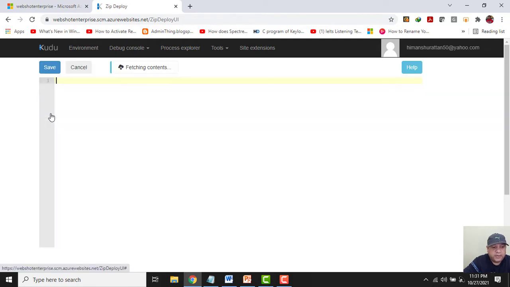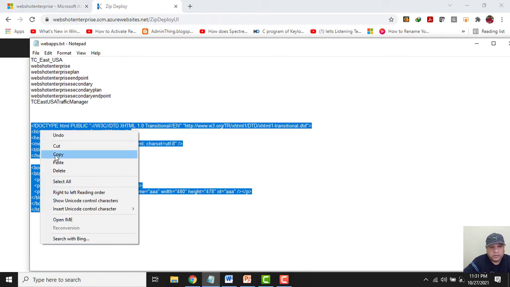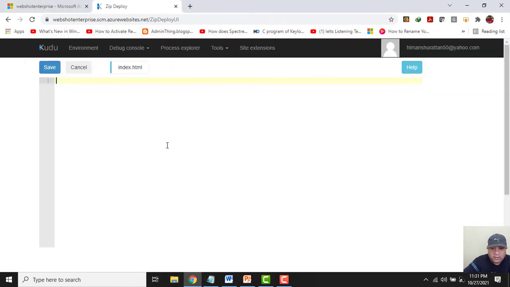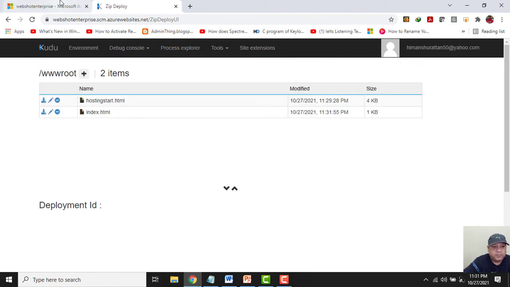Now I already have created one small HTML page. Let me click on copy and let me click on over here. As of now I do not have the image, so I will remove this one and I will click on save.